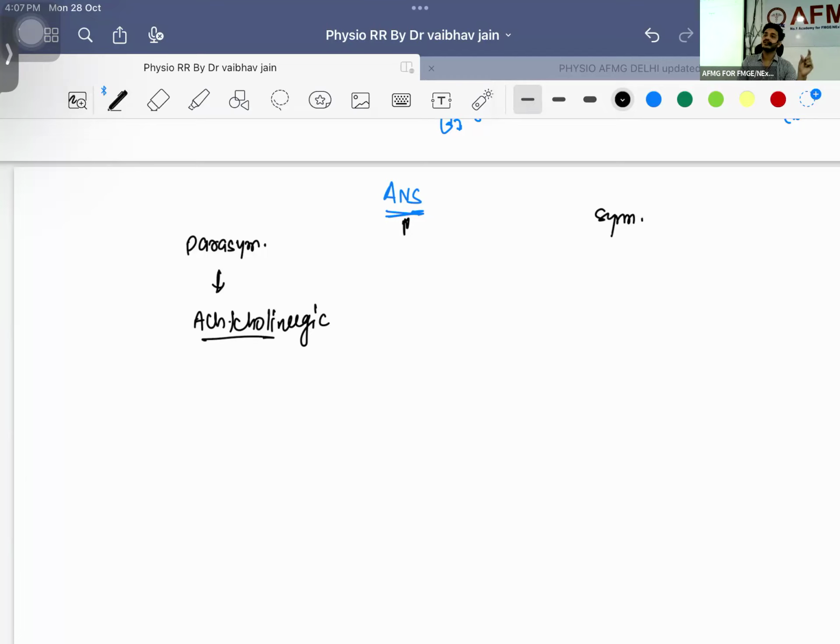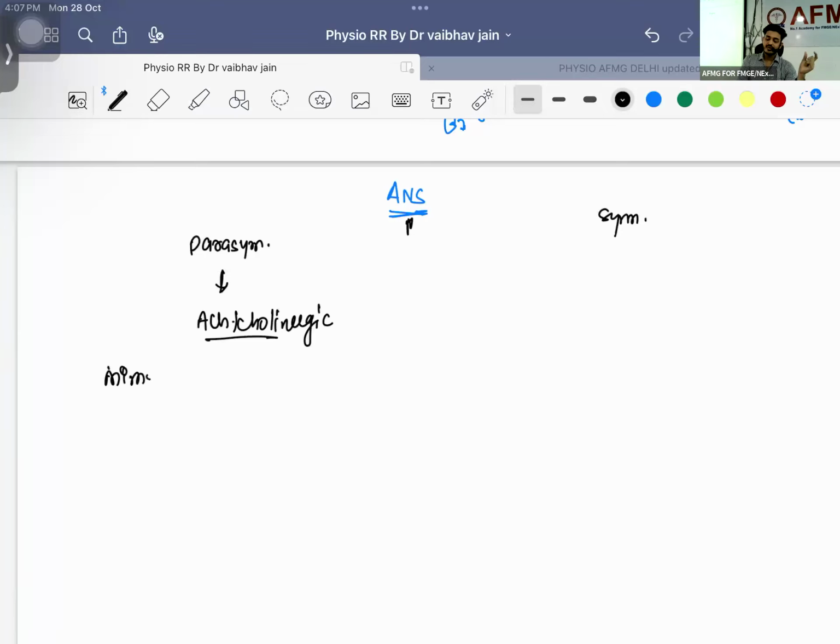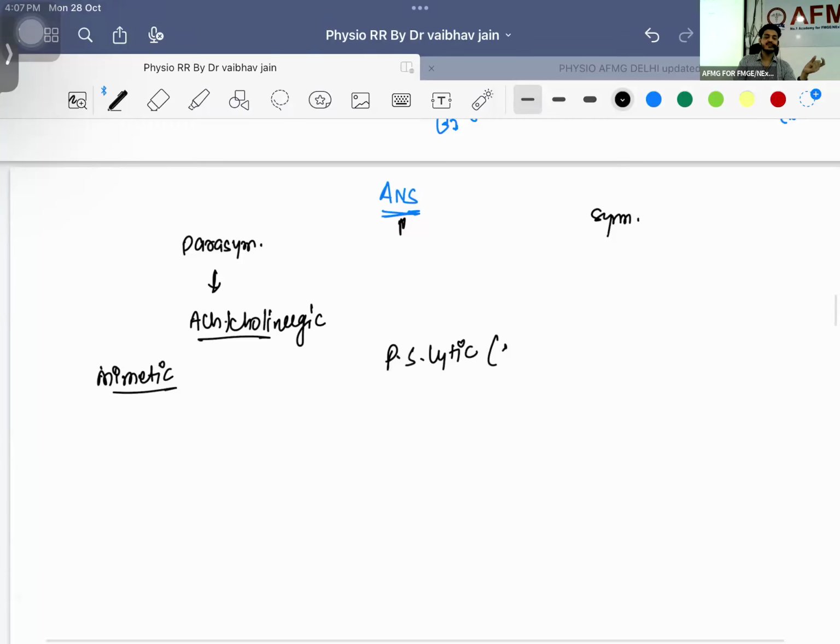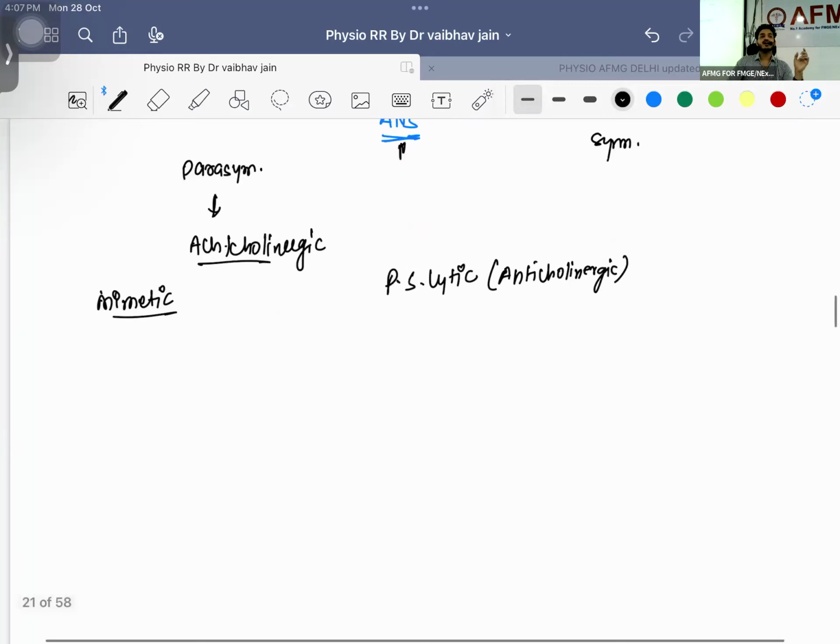In exam, you will not be getting the question like this. They will be giving you parasympathomimetic effect. Mimetic, what you will be remembering? It is doing the mimicry. Parasympatholytic means what? This is sympathetic nervous system, right? Parasympatholytic. What does it mean? This is going to be anticholinergic system. This is going to be anticholinergic nervous system, right? So let me give you the examples. Okay, mimetic will be this one. Okay, how many receptors do we have?